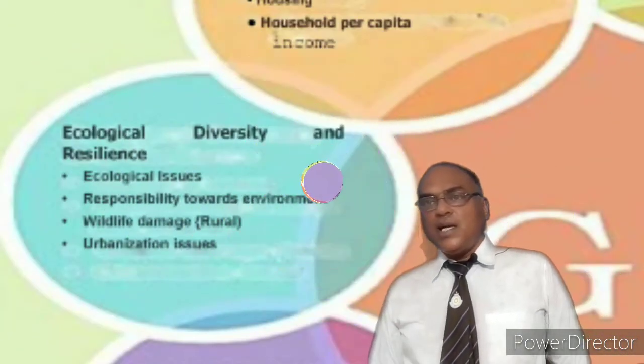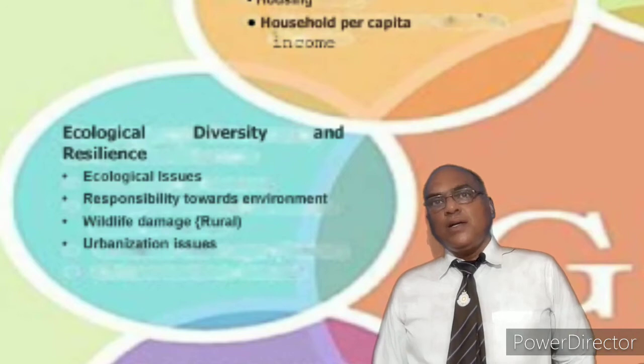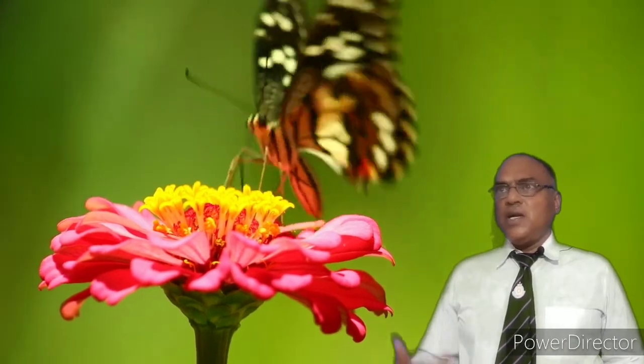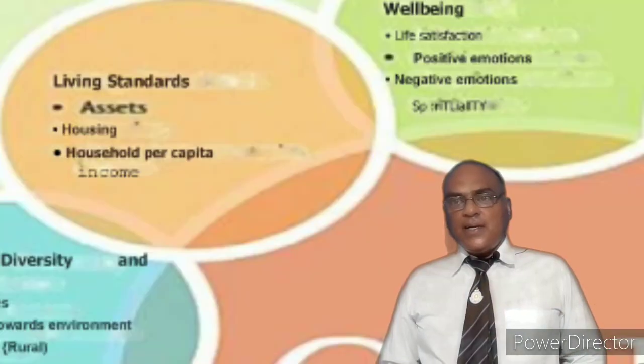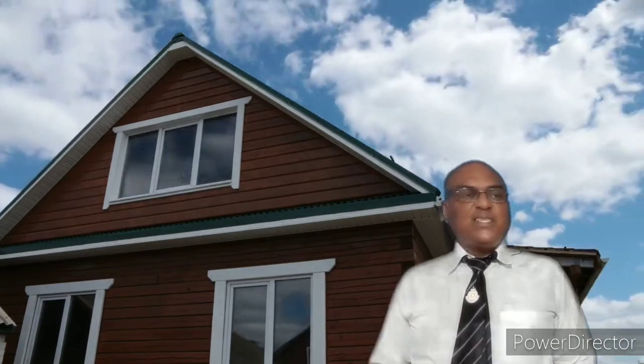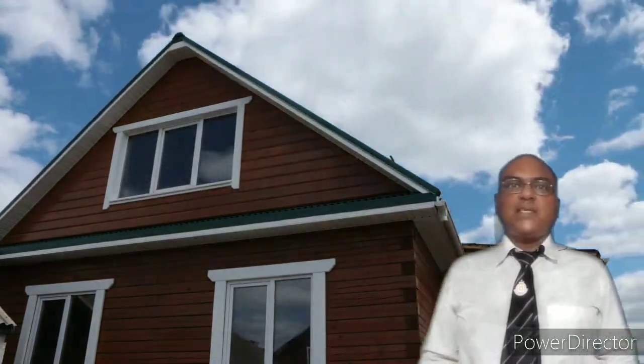Next one is ecological diversity. That's very very important. आपके देश में environment conscious लोग कितने हैं, whether they are bothered about the environment or not, because this is a very important thing which earlier we were not considering, but now it's a very very important part. Then next part is living standard. आपके देश में लोगों का living standard कैसा है, आप इससे भी assess कर सकते हैं कि वाकई your development things are going or not. If there is a better living standard of people, you can call your country more developed.